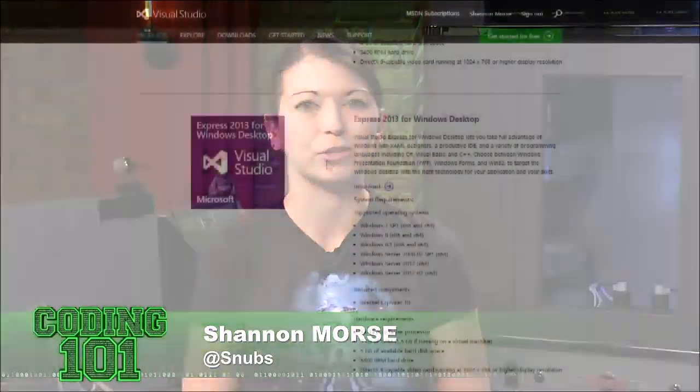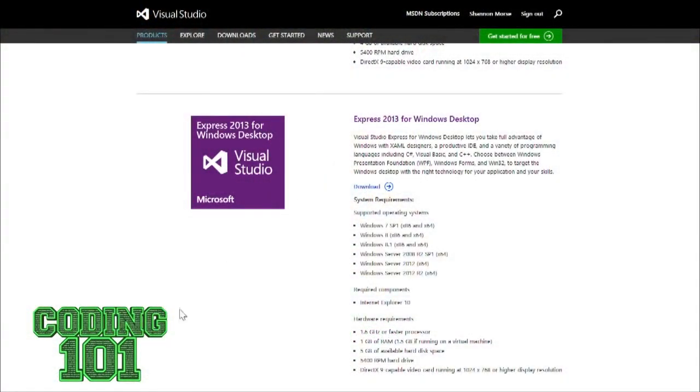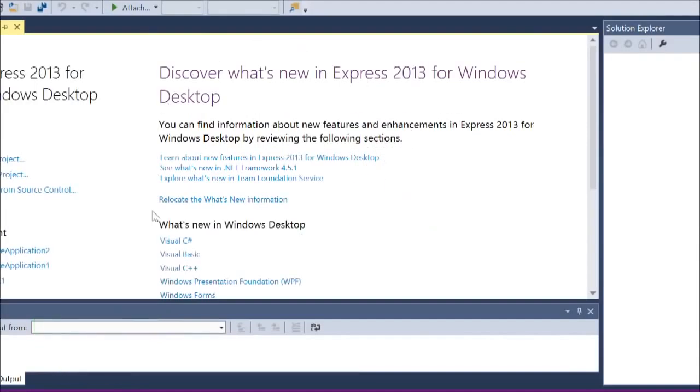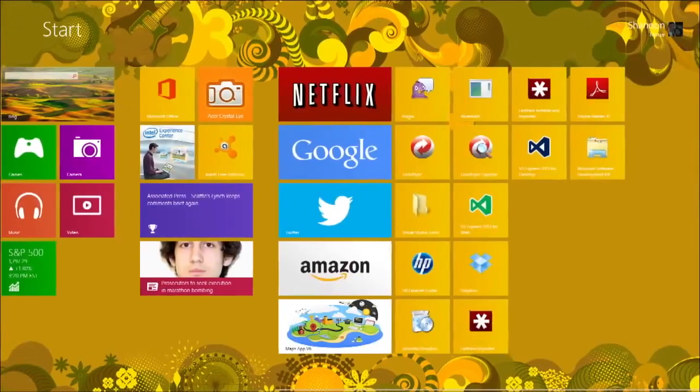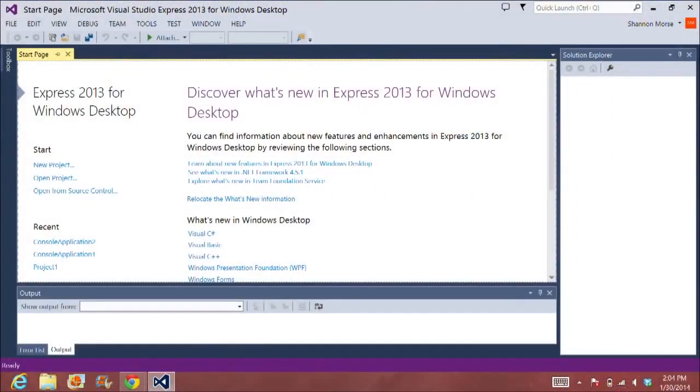Right. So once you have this downloaded, it's a very easy process. You just go through the online steps, and then this is what the program looks like when you first open it. I just opened this from my Start menu. It's right over here, so I clicked on that. And that's what it looks like.